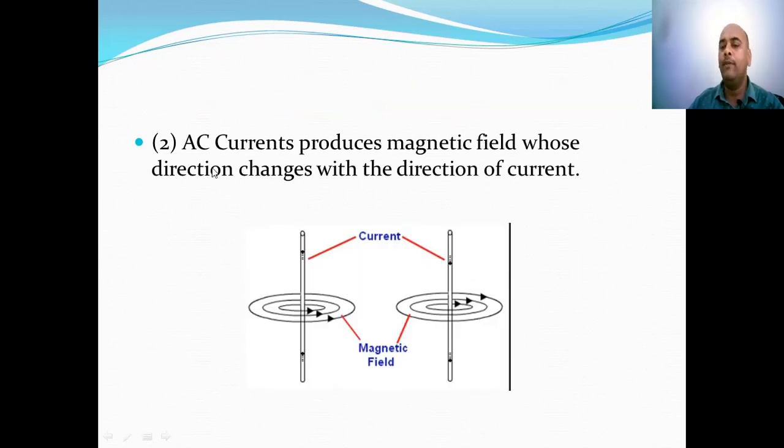However, when we take AC currents, AC current again produces a magnetic field whose direction changes with the direction of the current, as shown in the slide. That is, if current is moving upward, this is the direction of the field, and when the direction of current is reversed, then the direction of the magnetic field is also reversed.